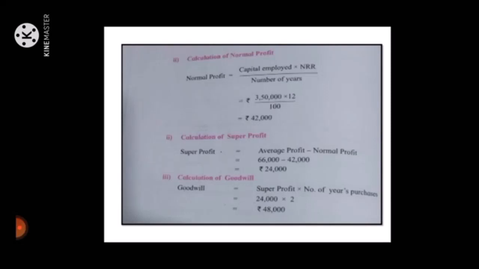Then last calculation of goodwill. Goodwill is equal to super profit into number of years purchase, which is 24,000 into 2, equal to 48,000 goodwill under the super profit method.